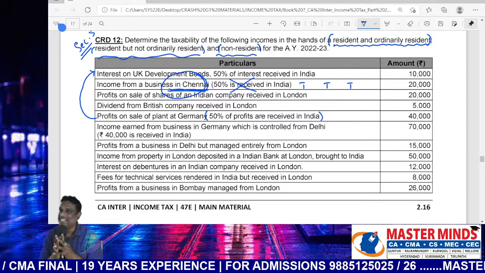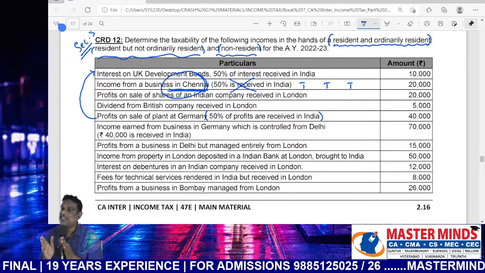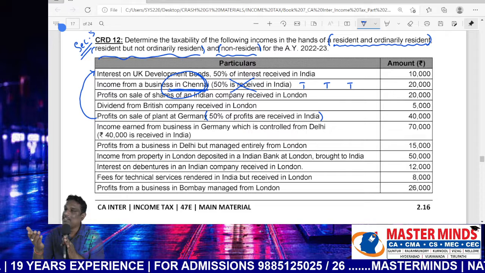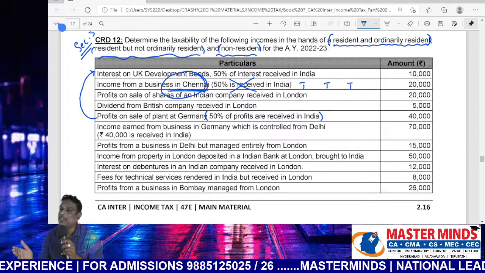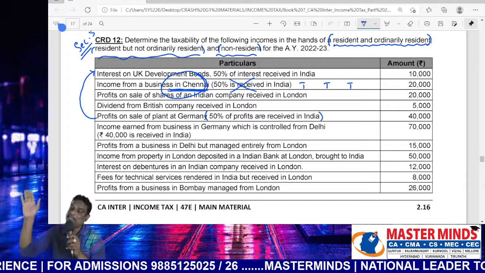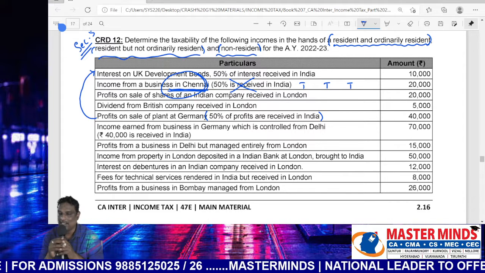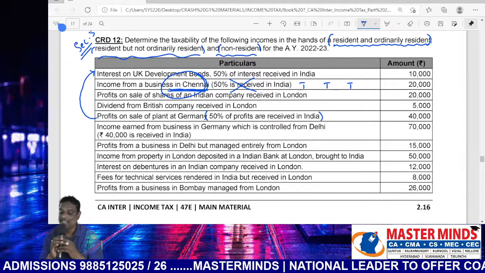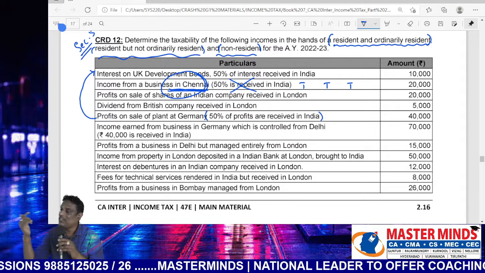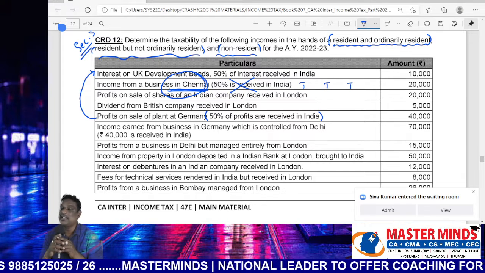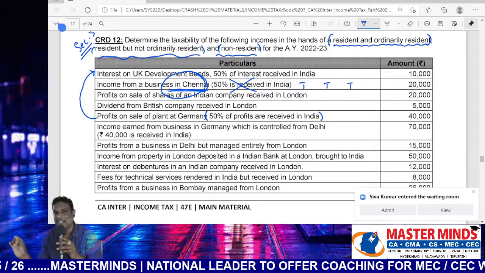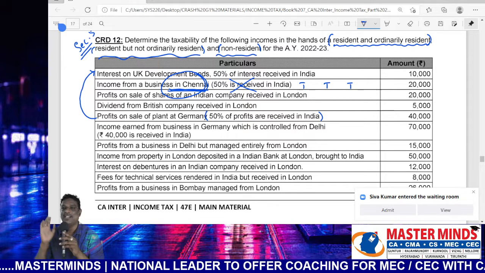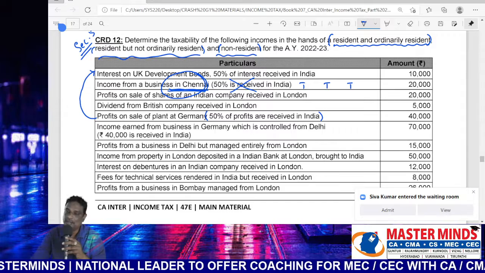So for 50% of the amount, earnings outside India, receipt in India. For the balance 50%, both earnings and receipts are located outside India. Therefore, the conclusion is, in the first case, the entire amount will be taxable. 100% taxable in the first case, 50% taxable in the second and third cases. Exactly like the first point.